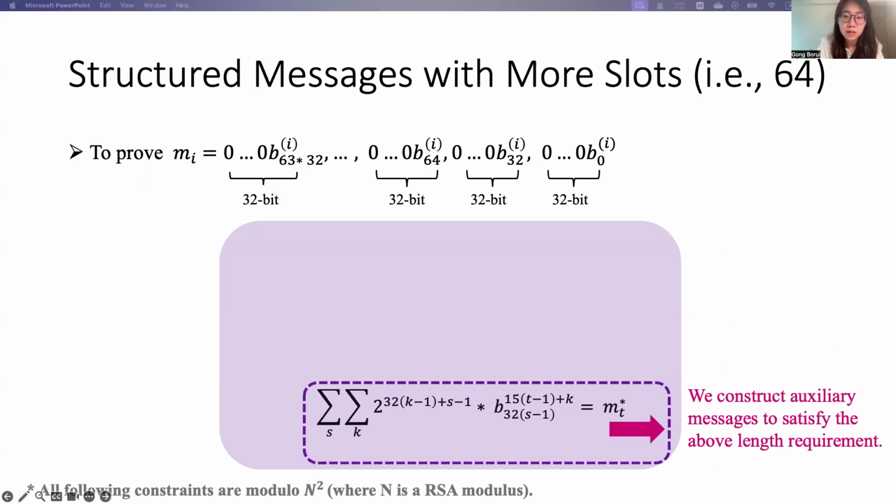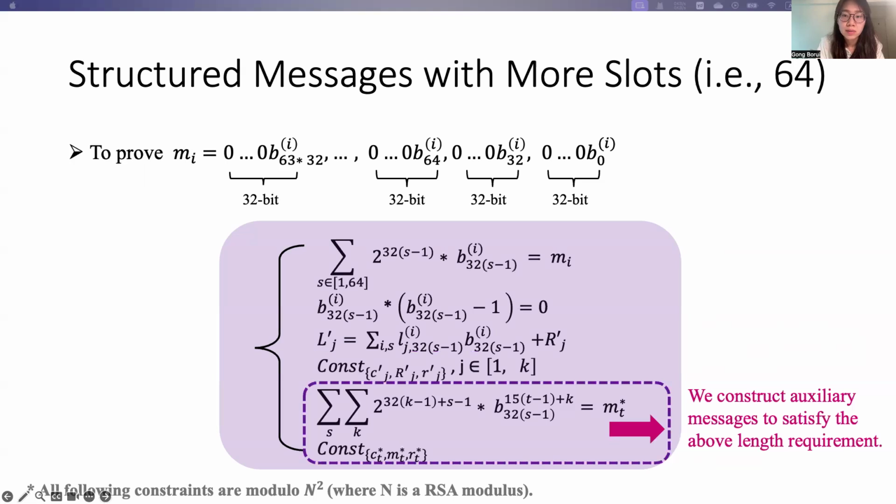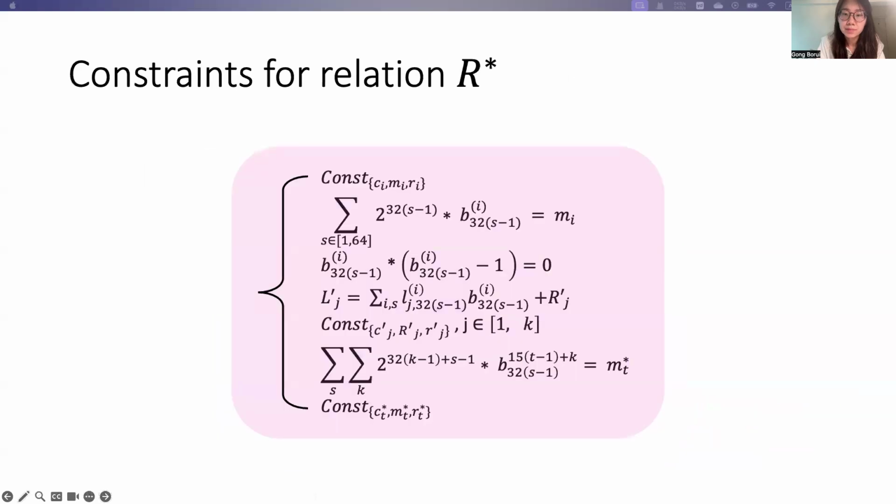Then we use Paillier encryption to commit these auxiliary messages. So based on our previous analysis, right now we can fix all these binary records. Then after this, we reuse our technique as before to prove that all these binary records are actually binary and they are located in correct positions of each message.